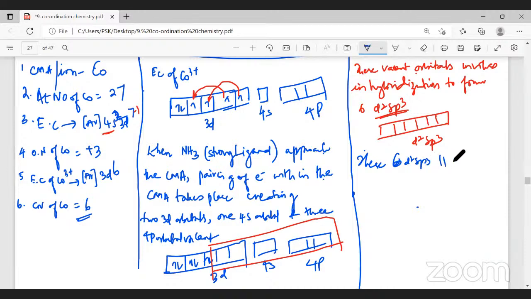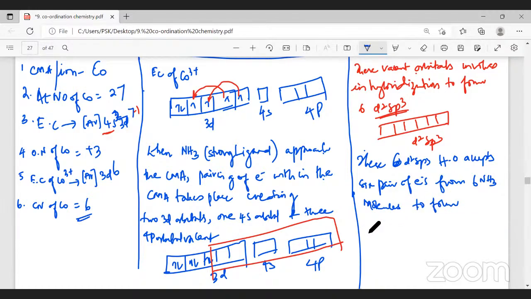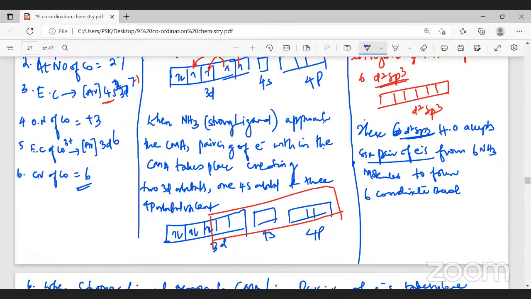Now, these 6 d2sp3 hybrid orbitals accept 6 pairs of electrons from 6 ammonia molecules to form 6 coordinate bonds. So what is that I've written? 6 d2sp3 hybrid orbitals accept 6 pairs of electrons from ammonia molecules to form 6 coordinate bonds. How do I represent that? I represent this like this: 1, 2, 3, 4, 5, and 6.